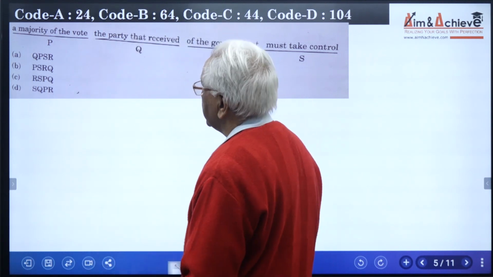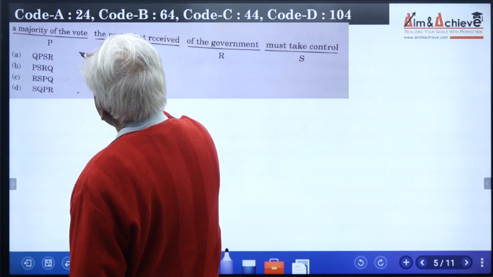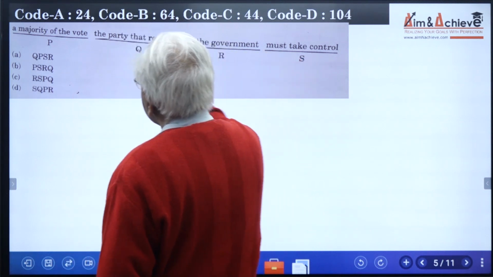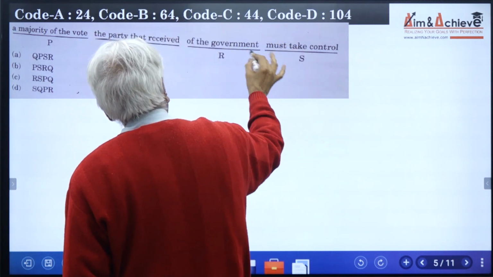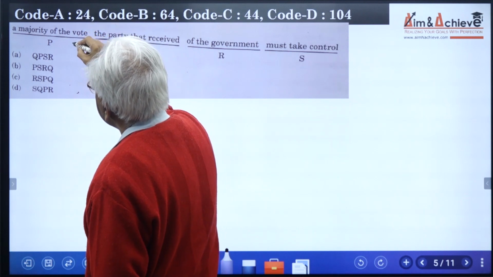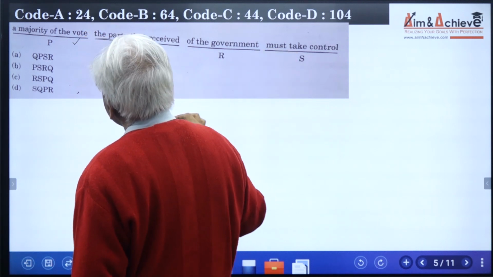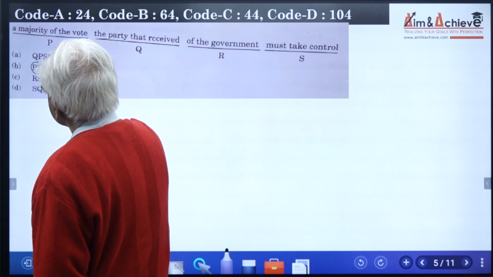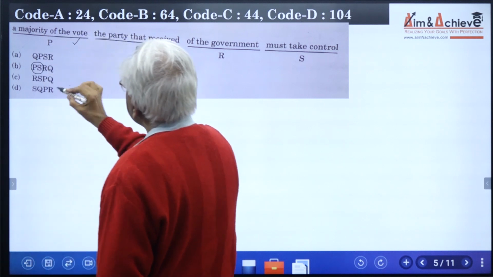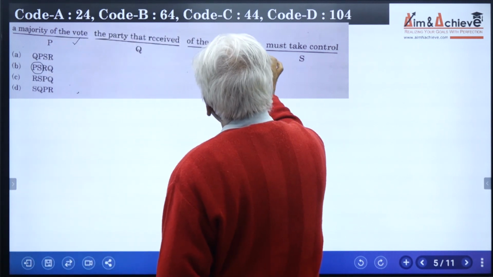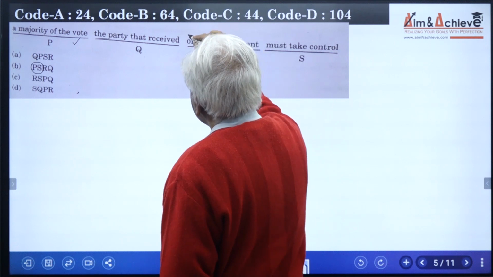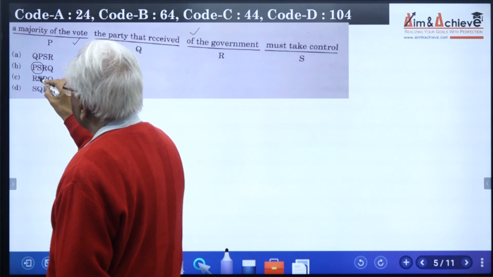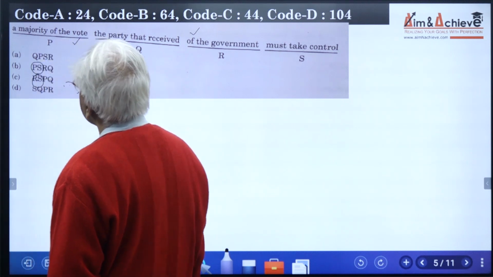If you read this properly, we will find that P, a majority of the vote, is possible. S, must take control. The vote does not take control. That means this part does not fit. Part PS, that means this is wrong. The next one, RS, of the government must take control. There is no point in starting a sentence with the preposition. That means this part is also clearly wrong.